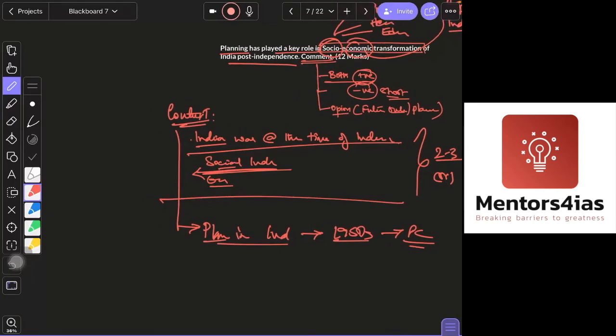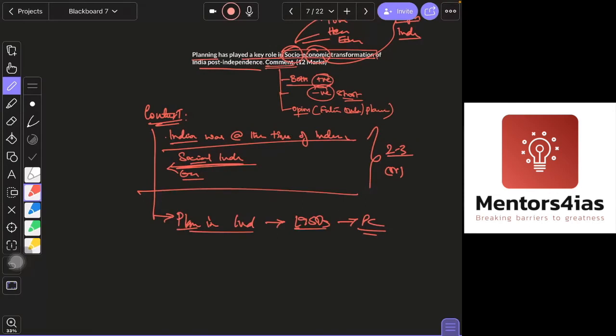Okay, 2-3 lines, that's all, not more than that. And then you can start off by saying how it has benefited. Planning has played a key role in transforming India socially and economically. So how has planning changed this?